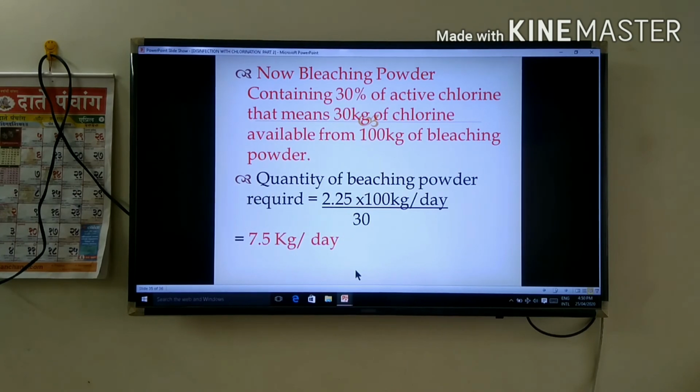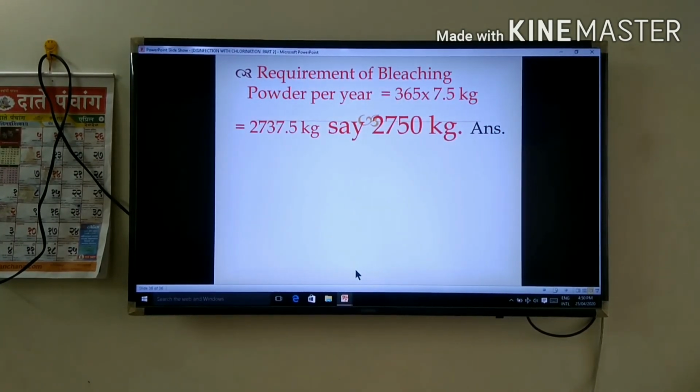Therefore, the answer is 7.5 kg per day. You require this bleaching powder quantity. Now, the requirement of bleaching powder per year is 365 into 7.5 kg, which gives you the answer 2737.5 kg.